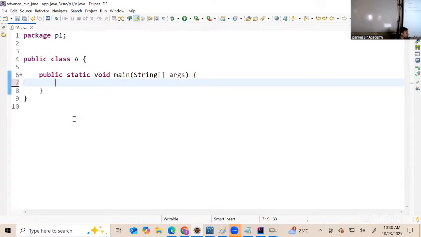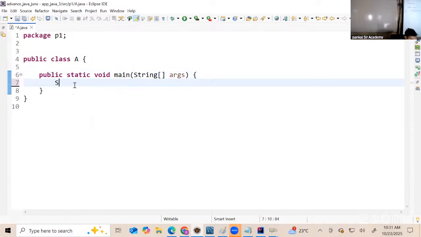There are multiple condition checks for true condition. Correct? If yes, if no. So there are multiple true condition checks I have to do. And when all the true conditions fail, then it goes to the false part. So here, when multiple condition checks are there, I will use the else if ladder like this.